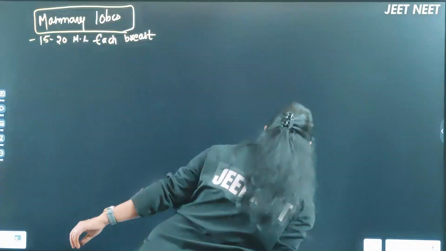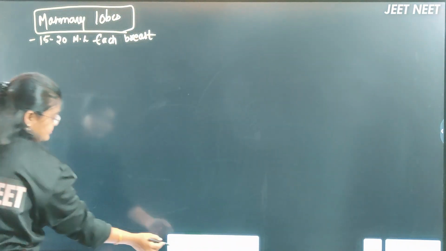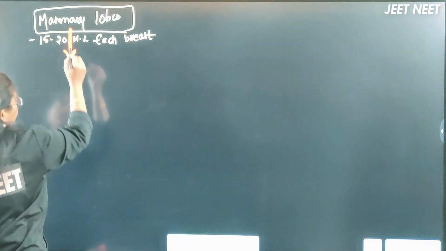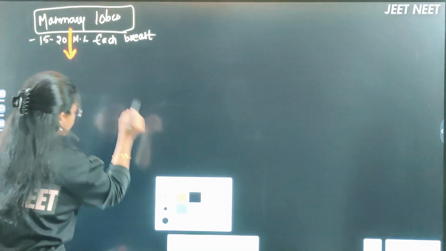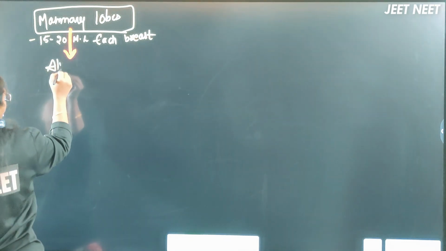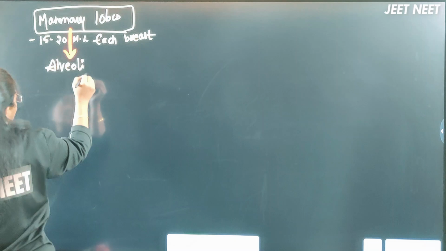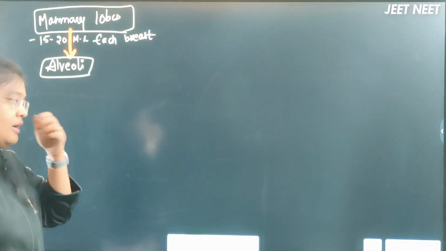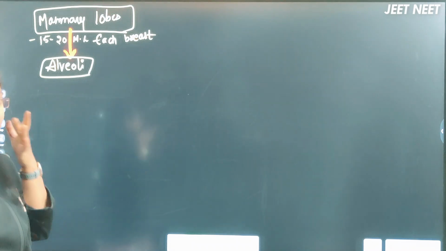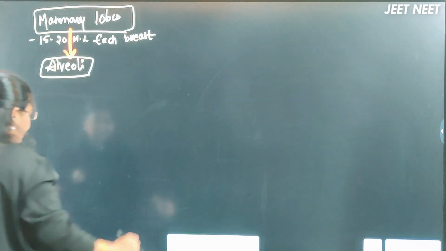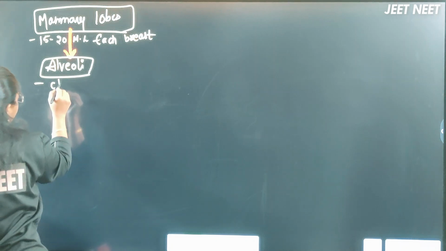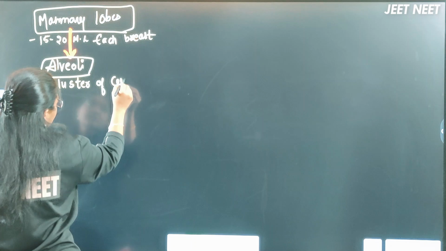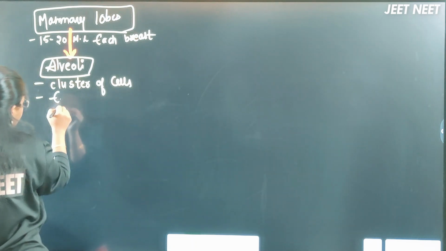Okay, next one, mammary lobes will form the alveoli. Don't get confused this alveoli with the alveoli of the lungs, which are for breathing and exchanging gases. So these are the alveoli, which are a cluster of cells. Which cells will be there here?